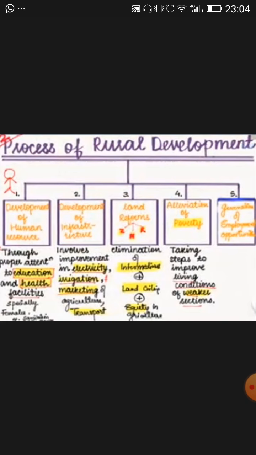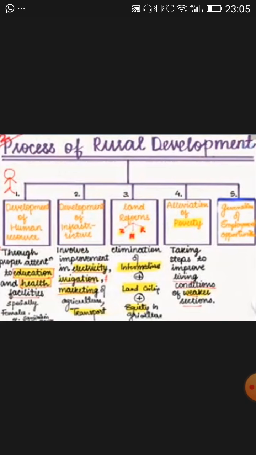Third is land reforms, and under this the elimination of intermediaries should be done and land ceiling should be done, then equity in the agriculture sector should be developed, so that not only the rich grow, but the poor farmers also grow simultaneously. Another issue is alleviation of poverty.